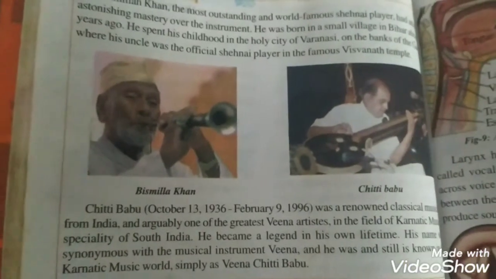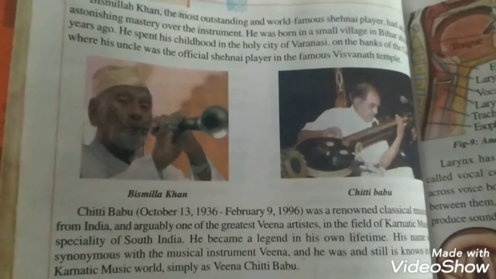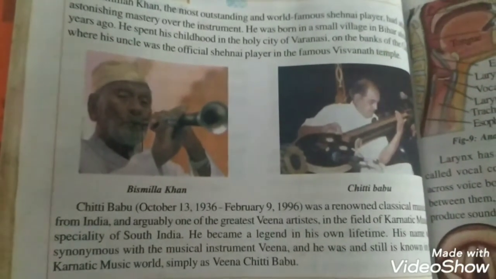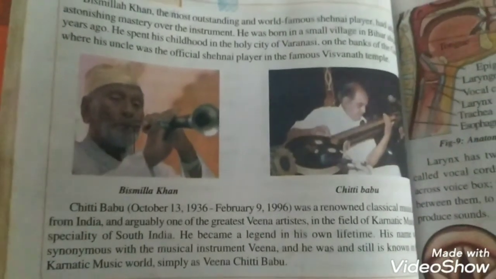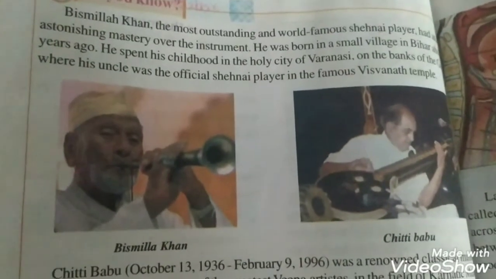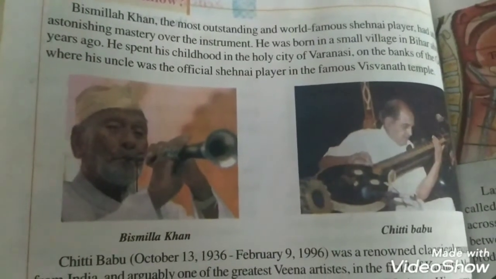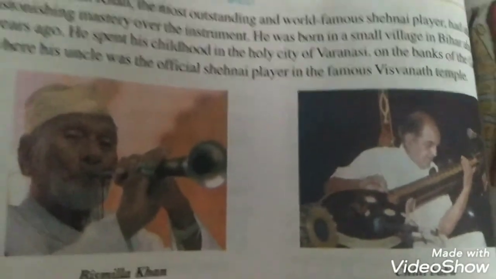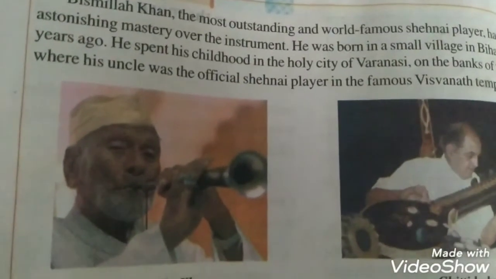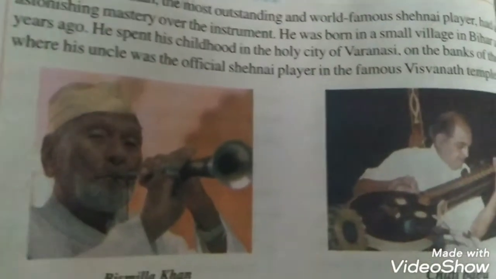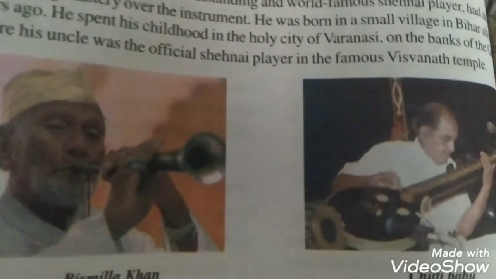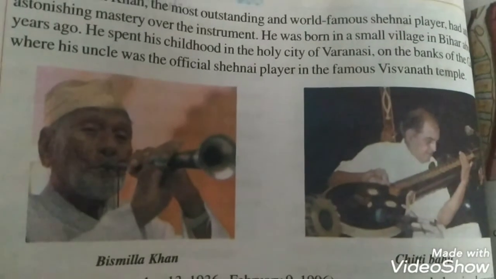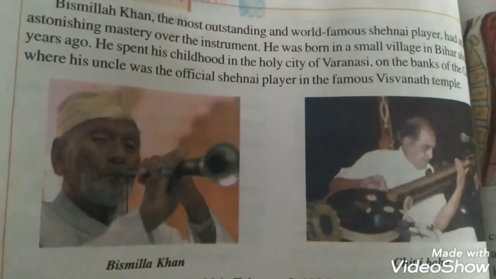Here in your textbook, 2 famous personalities are given. One is Bismillah Khan. He is the famous Shehnai player. Another person is the renowned classical musician Chittu Babu. He plays the Veena. Okay, about them it is given in your textbook. Once read the textbook part.